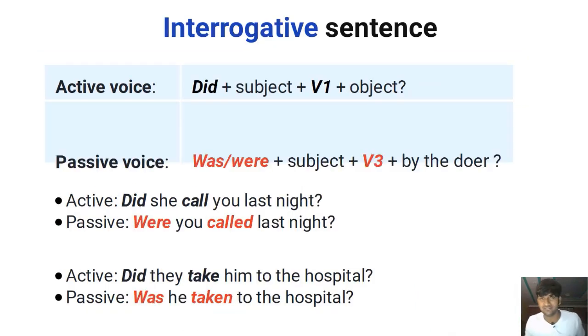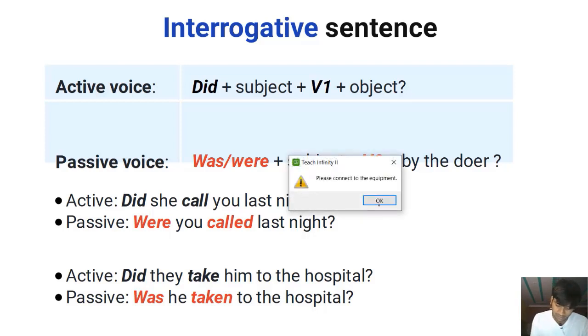Now, interrogative sentences. Now, there are two types of interrogative sentences. Sentences that can be simply answered in yes or no, and sentences that cannot be answered in a simple yes or no. They basically need some information about the place of the action, the reason of the action, the time of the action, the content, right? These are called WH question words. Now, interrogative sentences type 1, sentences that can be answered in simple yes or no, and we have the structure.